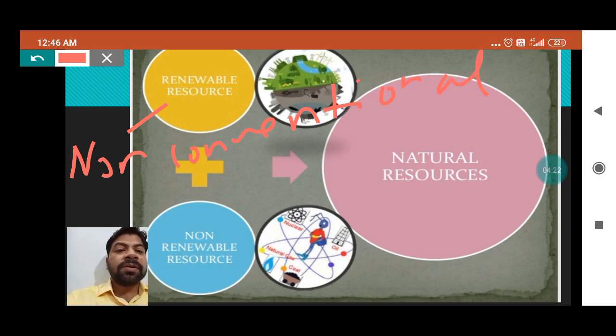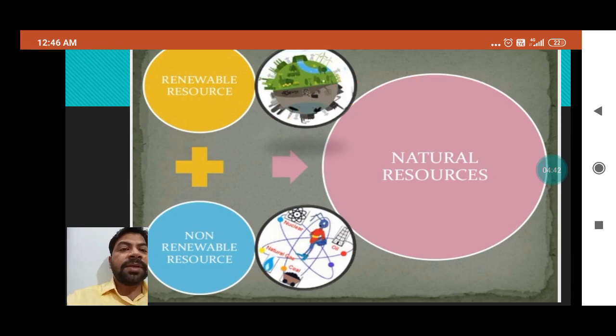When we talk about non-renewable, these are the conventional sources of energy.